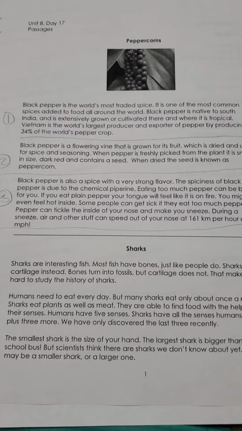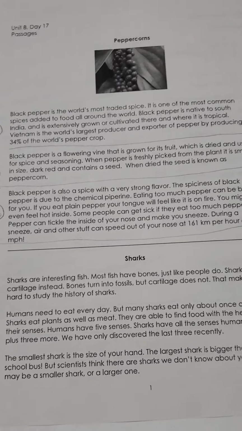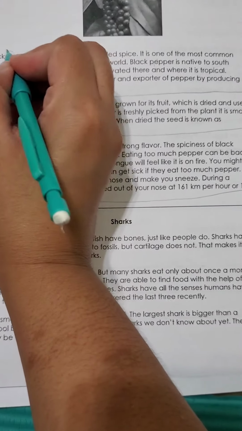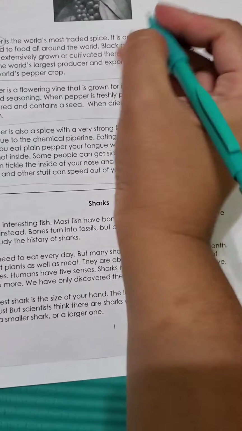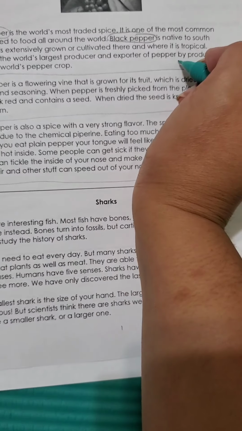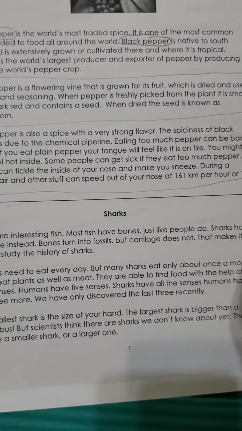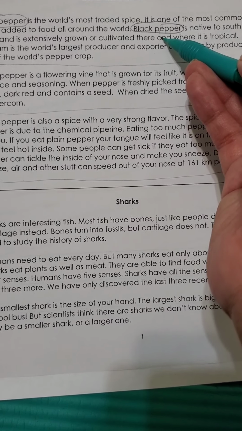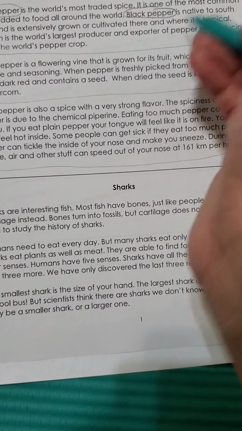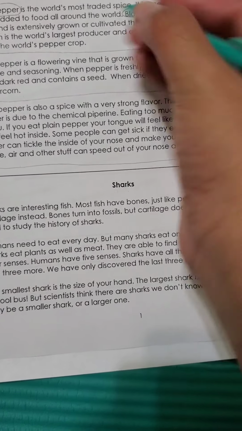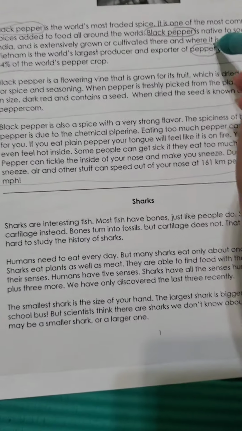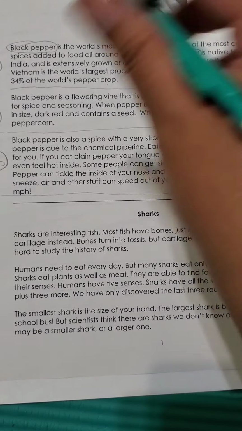So, using our main idea clues, let's identify what the main idea of this paragraph is. The word that we see over and over again is black pepper. Now, we're going to circle it because today's focus is main idea. So, we're just going to circle our keywords, and you can continue to do that for the rest of the unit. So we see black pepper there and where it is tropical. Vietnam is the world's largest producer and exporter of pepper. Here it is again, by producing 34% of the world's pepper crop. Okay, so in this case, we learn about black pepper.